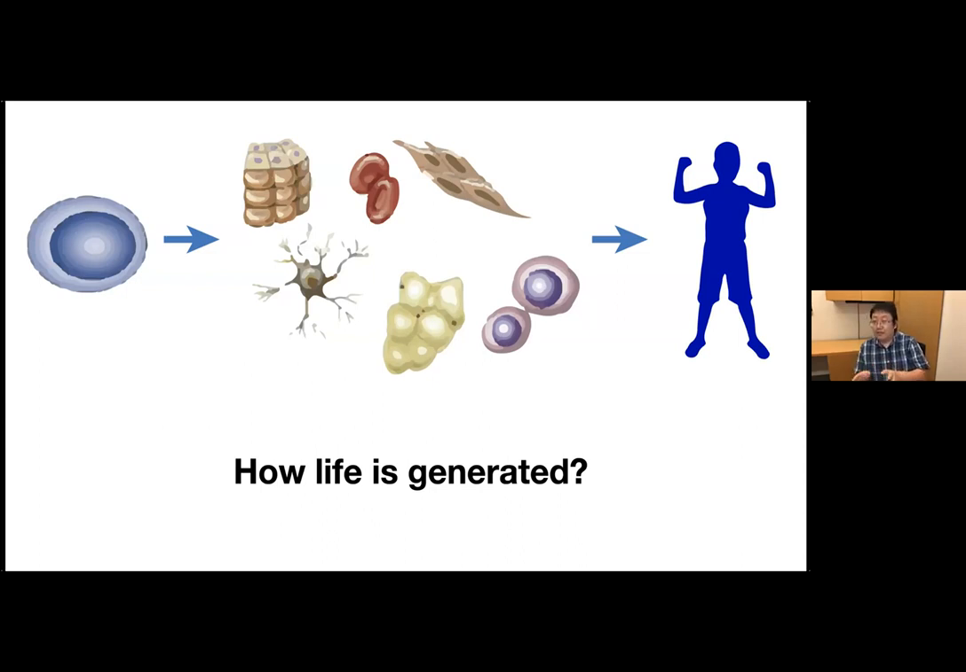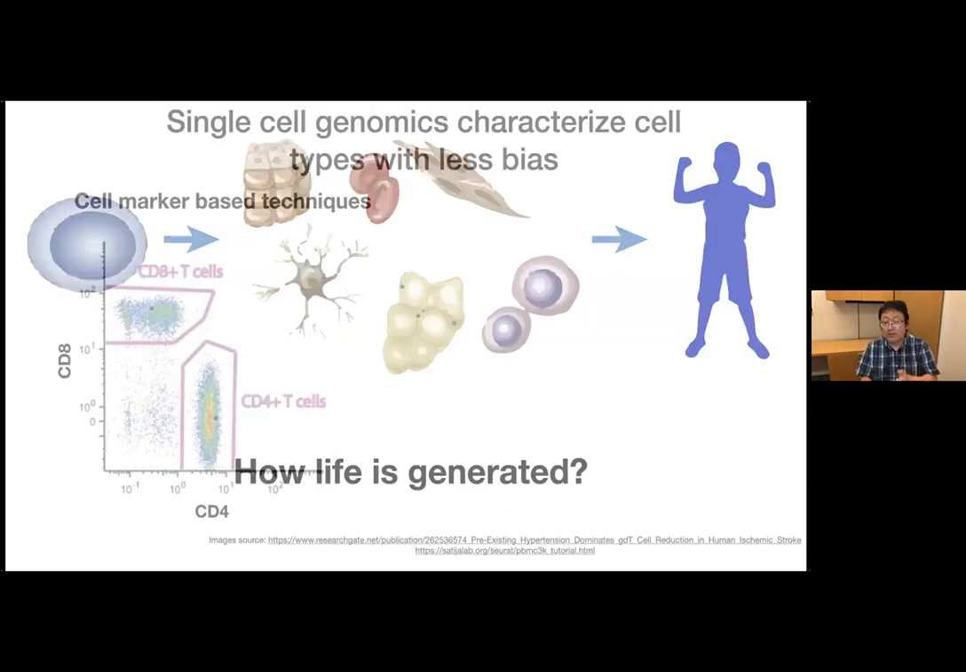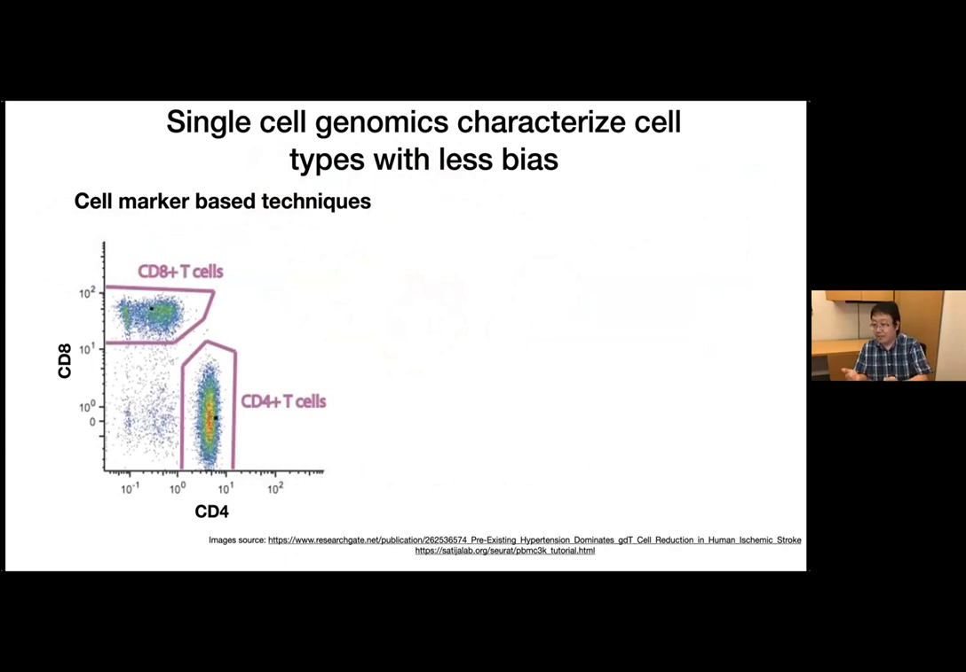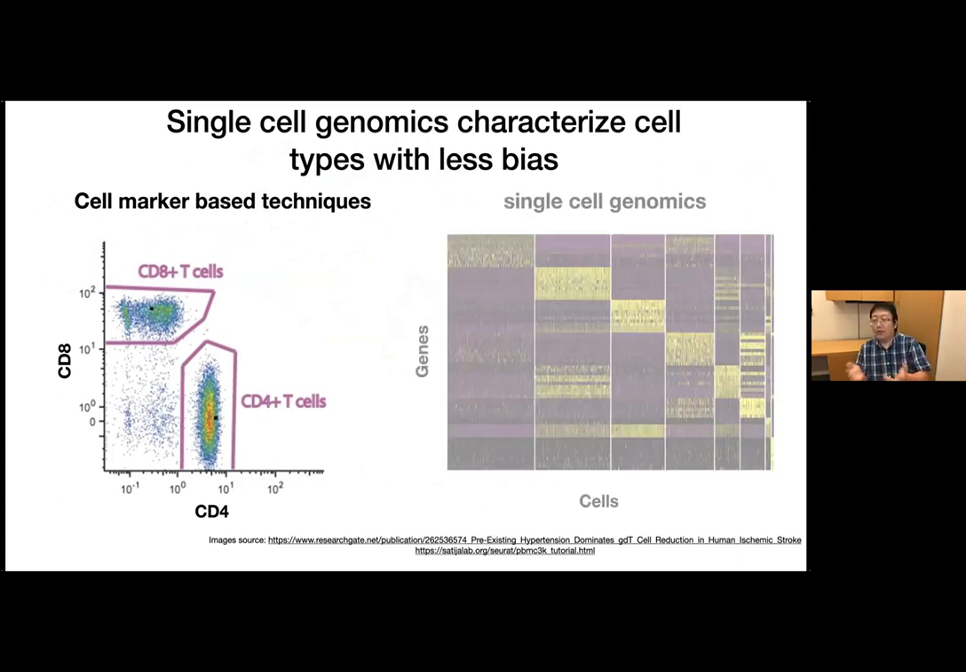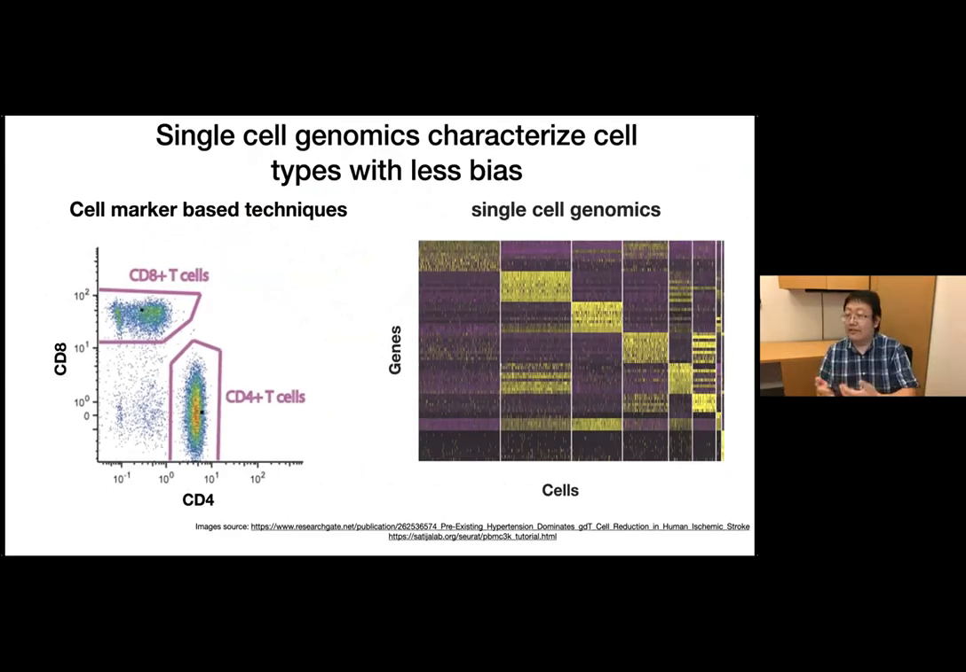So the first question is how to characterize the different cell states. Traditionally, we use cell marker-based approaches to separate cells into different cell states. But you can see here, the cell marker-based approaches can be highly biased based on which marker we use. More recently, people use single-cell genomics, mostly single-cell RNA sequencing, to characterize different cell types based on hundreds to thousands of gene expression. In this way, we can separate different cell types with less bias.